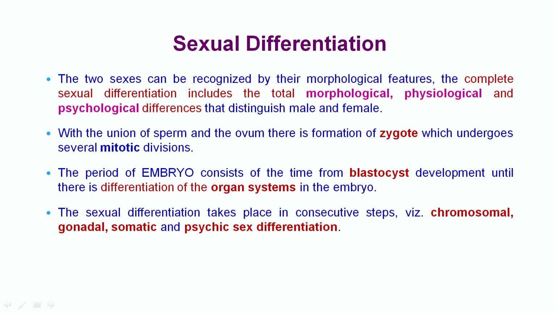Sexual differentiation: the two sexes can be recognized by their morphological features. The complete sexual differentiation includes the total morphological, psychological and physiological differentiation that distinguishes a male and female individual. With the union of sperm and ovum, there is formation of the zygote, which undergoes several mitotic divisions. The period of the embryo consists of the time from blastocyst development until the differentiation of the organ systems in the embryo. Sexual differentiation takes place in consecutive steps: chromosomal, gonadal, somatic and psychic sex differentiation.